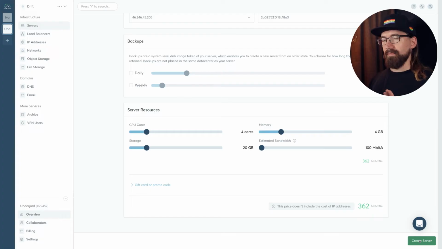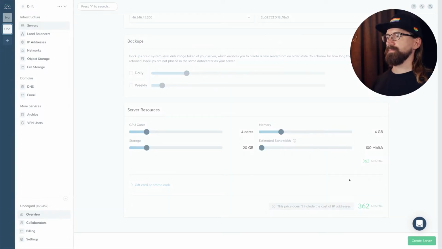But yeah, Mattermost is not particularly resource intensive, which is good, or at least they claim not to be. I'll post a link to the requirements in the description. We create the server.